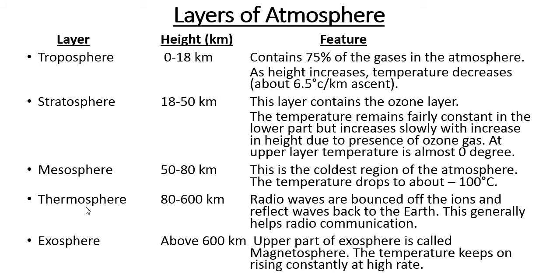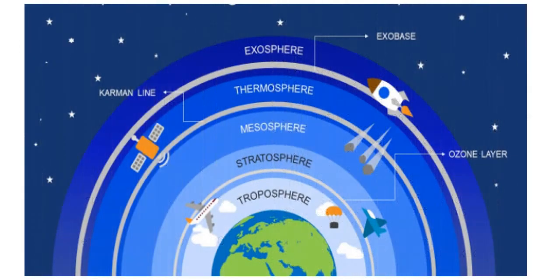Now the next layer is the thermosphere. Just above the mesosphere, this layer lies. This layer extends to the height of about 640 kilometers. In this layer, temperature rises dramatically, reaching up to 1480 degrees Celsius. This increase in temperature is due to the fact that the gas molecules in this layer absorb the X-rays and ultraviolet radiation of the sun.